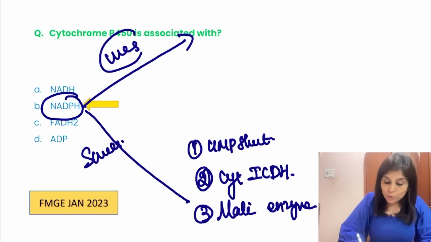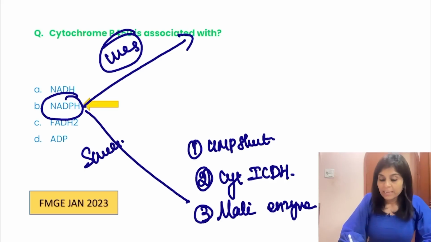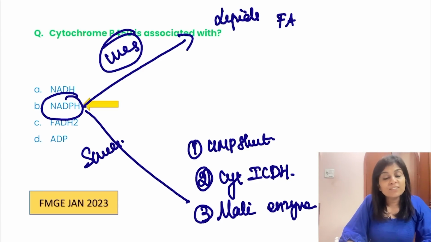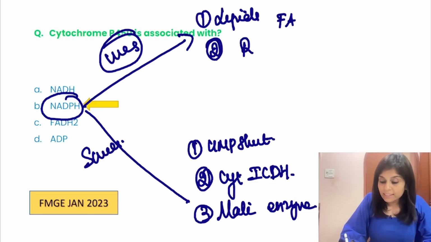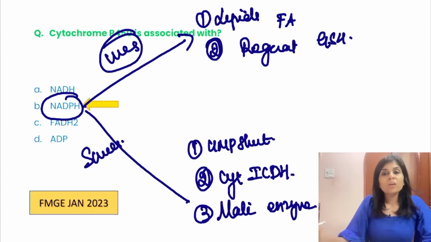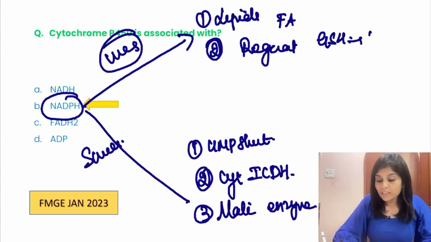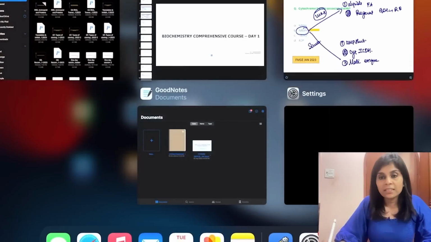Now what are the uses of NADPH? It is necessary for reductive biosynthesis of all the lipids, be it fatty acid synthesis or cholesterol synthesis or bile acid synthesis. So all these lipid synthetic pathways will need NADPH. Second use of NADPH is it is necessary for regenerating glutathione, which is an important antioxidant mechanism of RBCs.